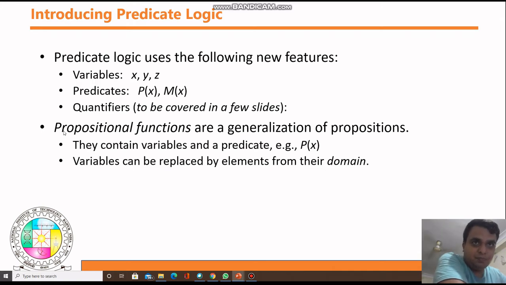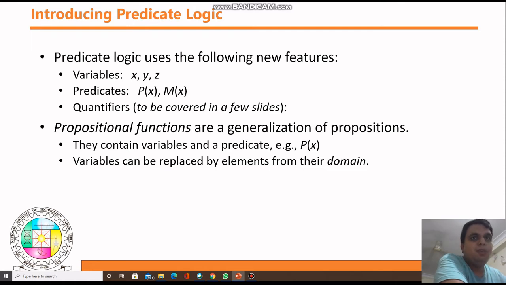Propositional functions are a generalization of propositions. Now we need to discuss how we can convert these statements into propositions. If you are able to change a statement into a proposition, meaning you can answer it in true or false format, then you can say that the statement has been converted into a proposition.